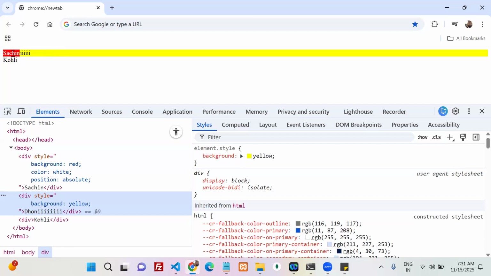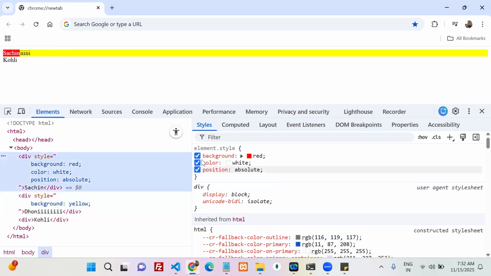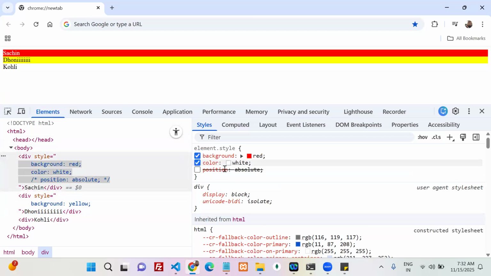That's the reason: if my Sachin does not occupy anything, who occupies the Sachin place? Dhoni, right? Simple. Now, without position absolute, Sachin occupies some space. That's the reason Dhoni is after Sachin and Kohli is after Dhoni. When Sachin says, I'm not occupying any space, I don't want any space, then that is empty space. Now Dhoni occupies Sachin's place or not?